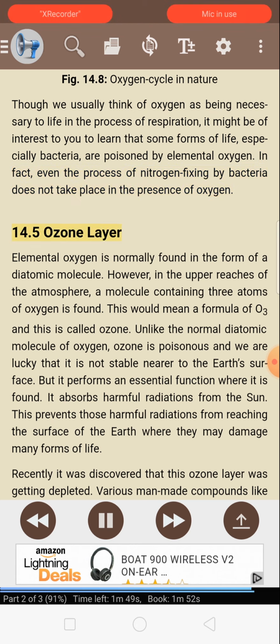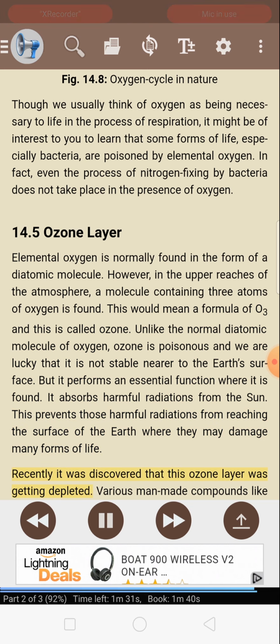14.5 Ozone layer. Elemental oxygen is normally found in the form of a diatomic molecule. However, in the upper reaches of the atmosphere, a molecule containing 3 atoms of oxygen is found. This would mean a formula of O3, and this is called ozone. Unlike the normal diatomic molecule of oxygen, ozone is poisonous, and we are lucky that it is not stable nearer to the Earth's surface. But it performs an essential function where it is found. It absorbs harmful radiations from the sun.